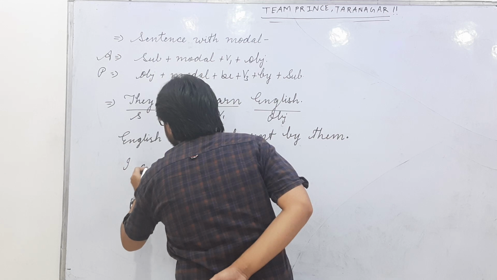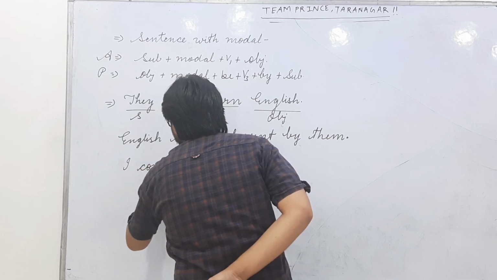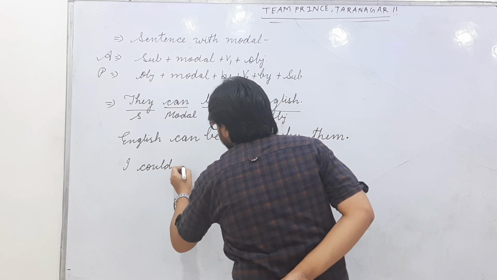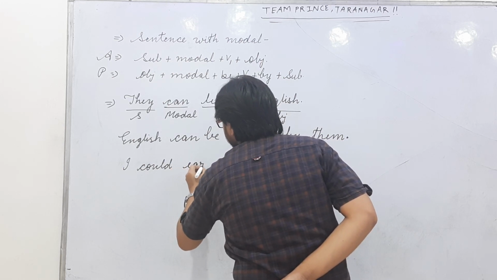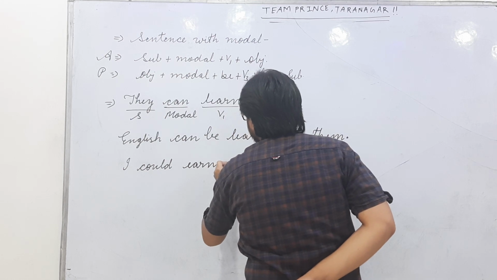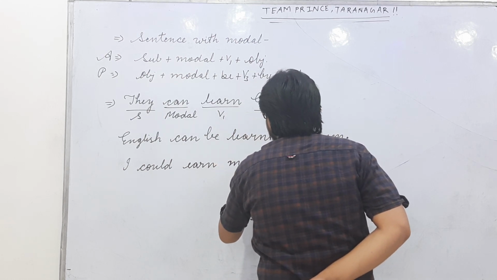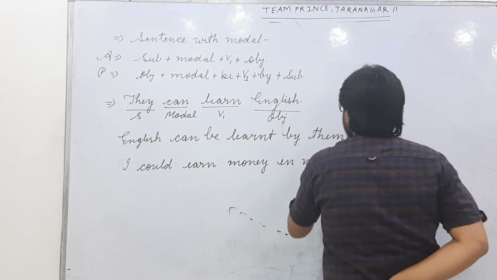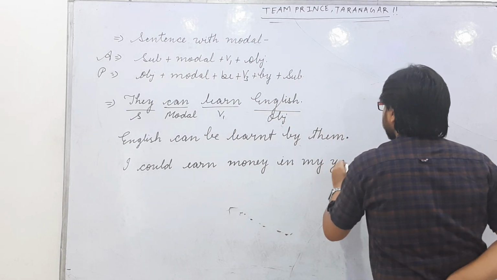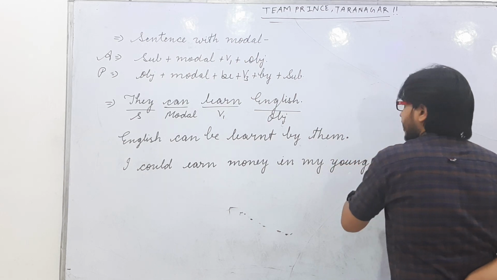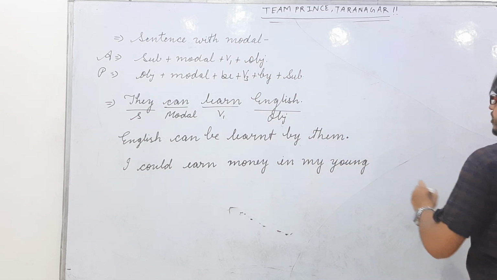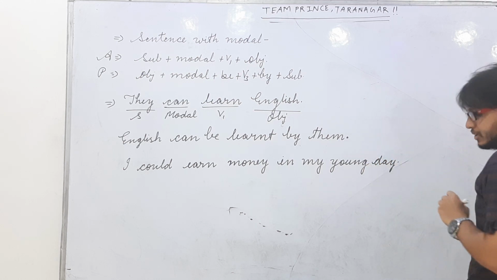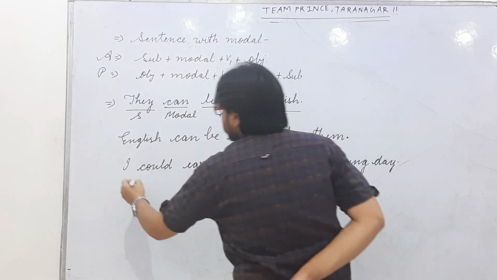I could earn money in my young days. Let's categorize this according to the structure.